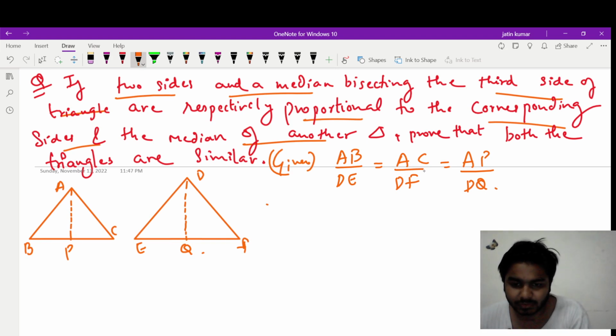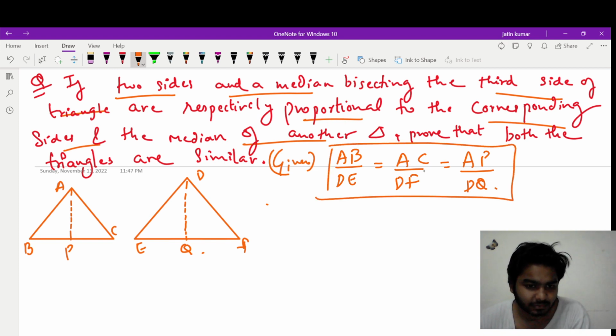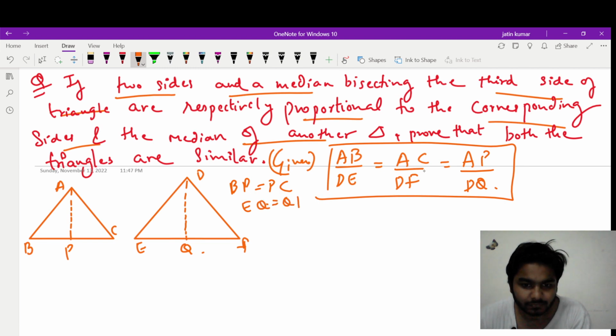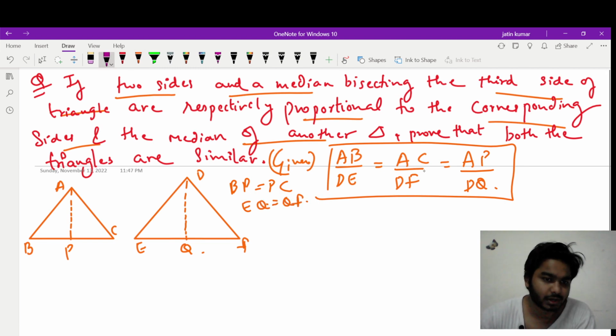AP upon DQ, yes, this is given to us, the ratio of sides and the corresponding medians of both the triangles, right? And it is also given that AP and DQ are medians. It means that BP is equal to PC and EQ is equal to QF. Now you need to do construction in this part, right?